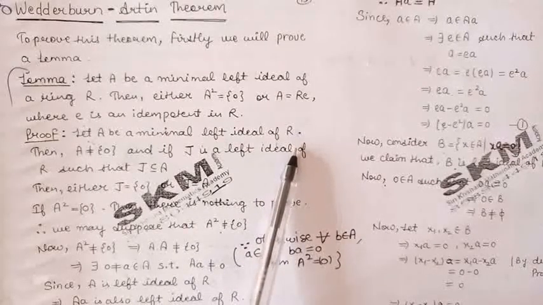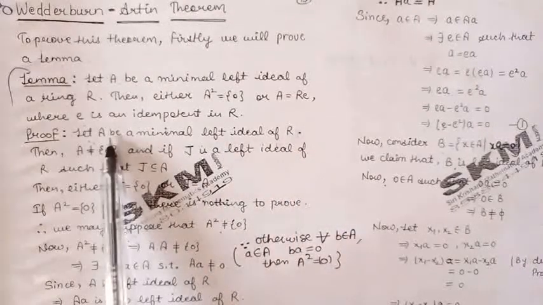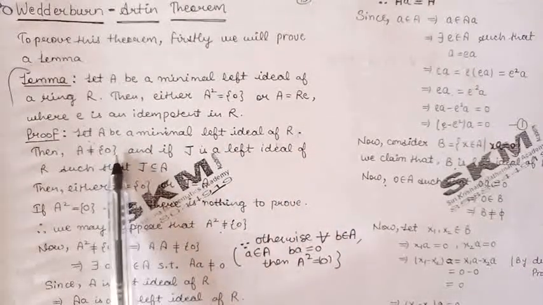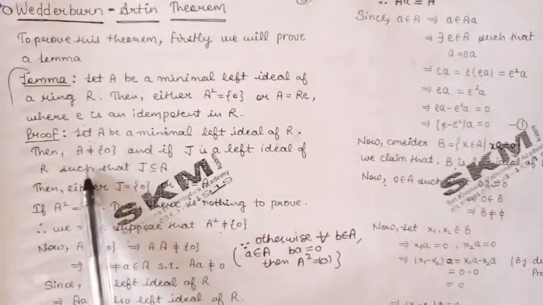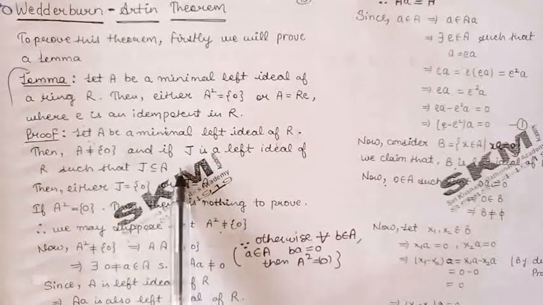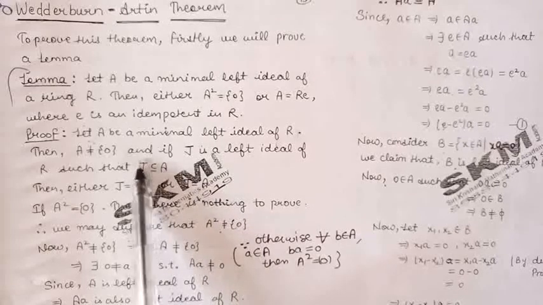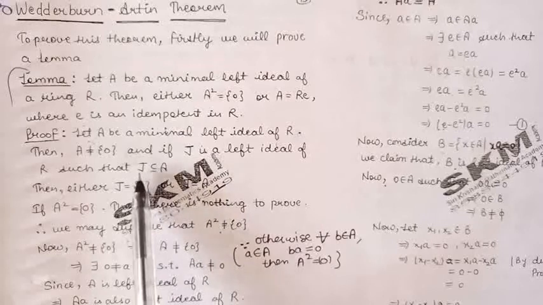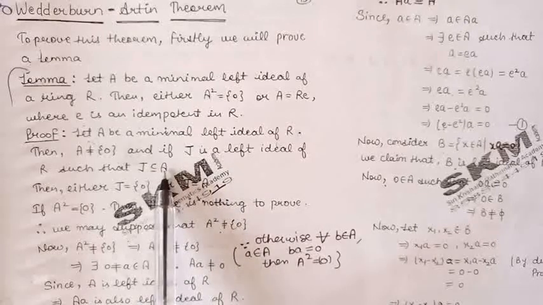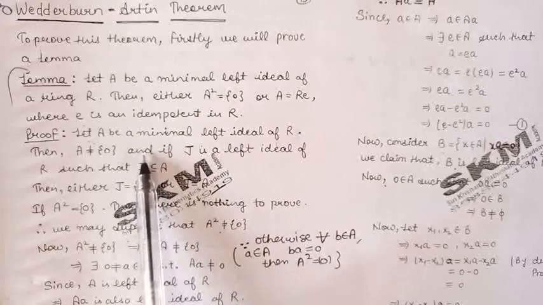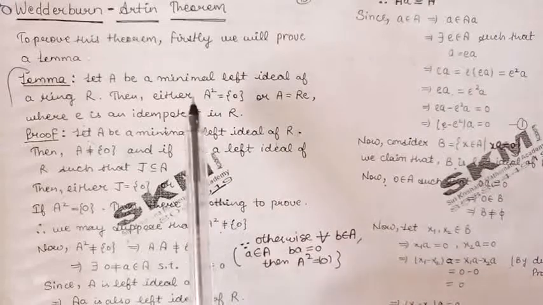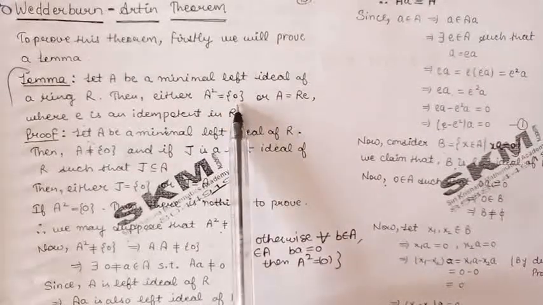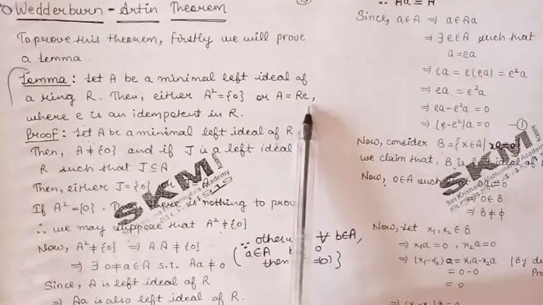So we are given A is a minimal left ideal of the ring R. Minimal left ideal means, by definition, this A will be a non-zero ideal, and if we consider any other left ideal J of the ring R such that J is contained in A, then either this J will be the zero ideal or J will be the same as A. So this is the definition of minimal left ideal of the ring R. Now we have to prove that either A square is the zero ideal or A is equal to RE.